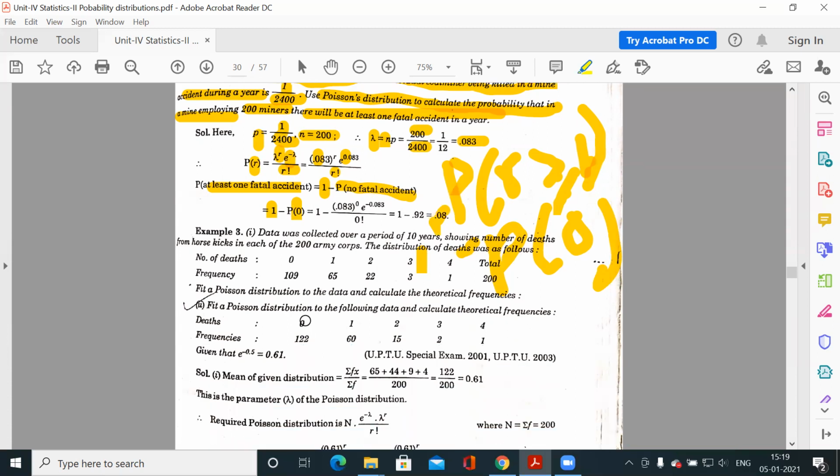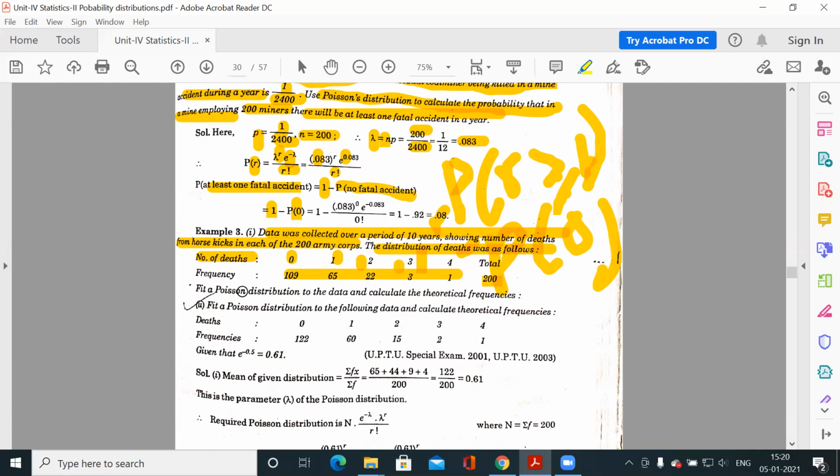Now the data was collected over a period of 10 years showing the number of deaths from horse kicks in each of the 200 army corps. The distribution of deaths was as follows. Number of deaths 0, 1, 2, 3, 4, and these are the frequencies. Total frequency is 200.